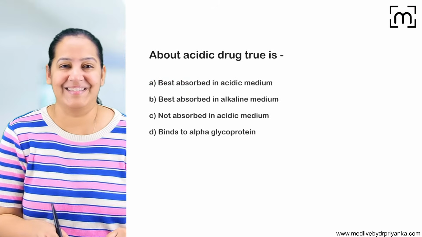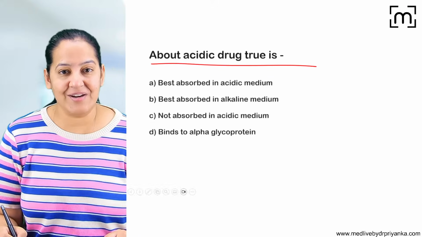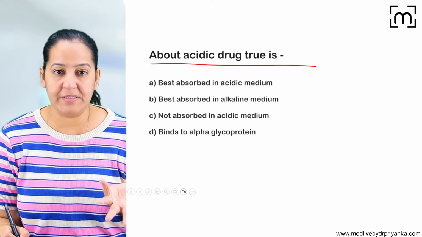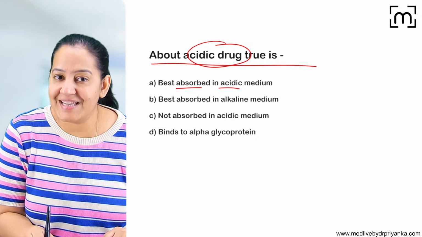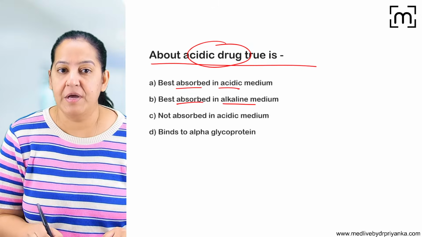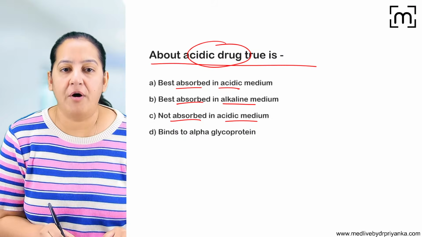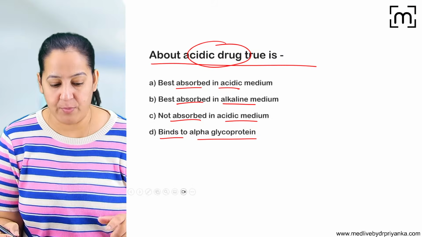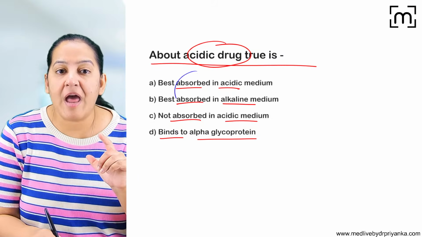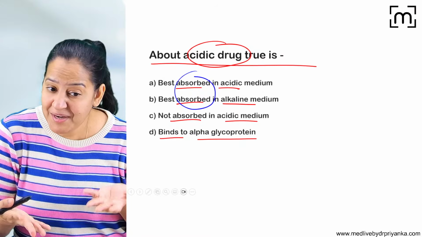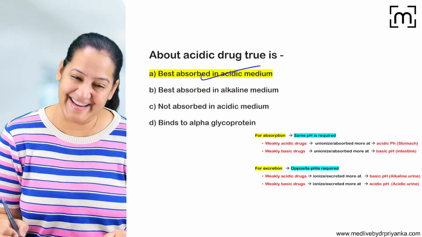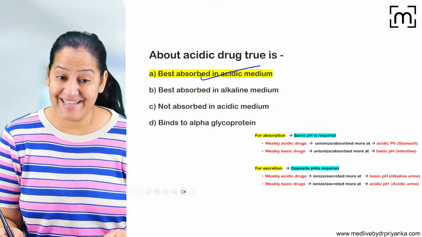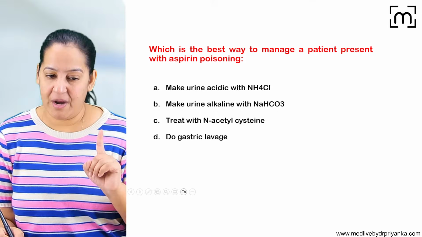Coming to the third question. What is true about the acidic drug? Can you tell me among the 4 options what is true? So about the acidic drug, it is best absorbed in acidic medium, or best absorbed in basic medium, or it is not absorbed in acidic medium, or it binds to alpha glycoprotein? What is the correct one among them? The question is about absorption, and for absorption, the same medium is required. So acidic drugs are absorbed in acidic medium. So the correct answer is again A. I hope you all are getting it. Yes. Okay. One more last question. Then we will move on to the next concept.